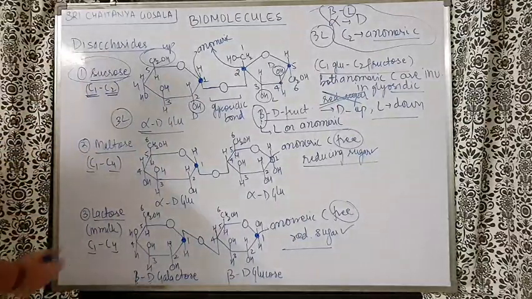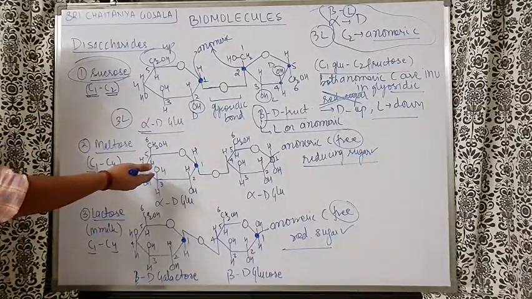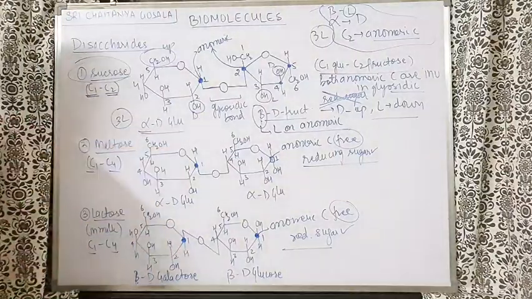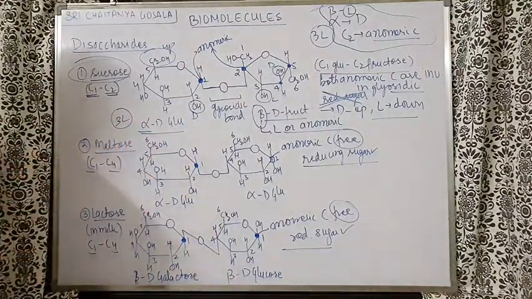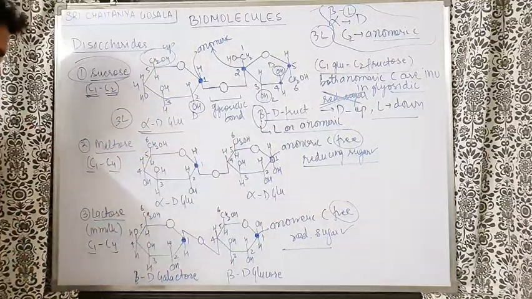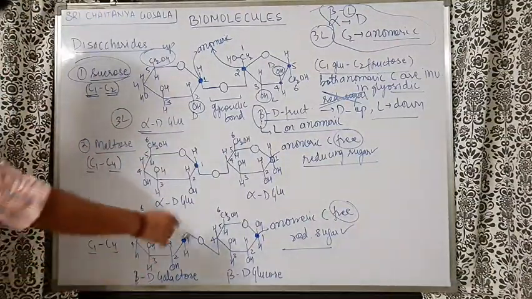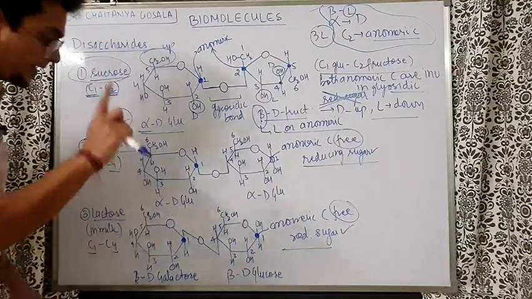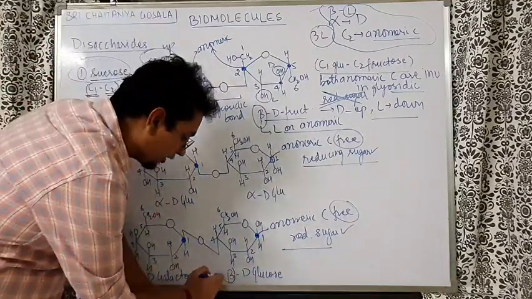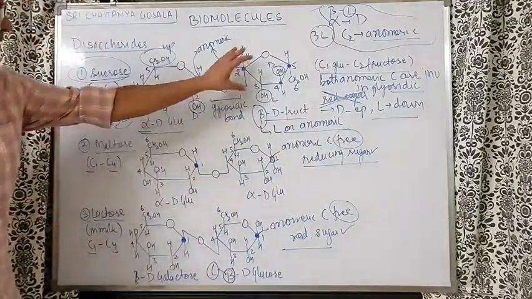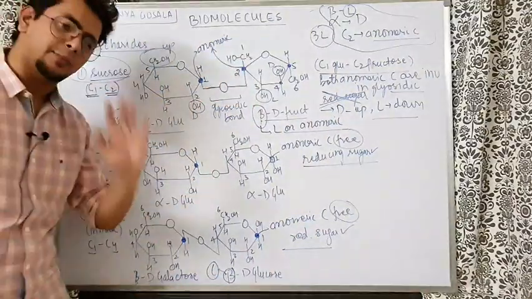Structure of maltose, easily you can write it. It is the combination of glucose and glucose. Both are alpha glucose, so the alpha glucose structure I have written on the board, and this kind of glycosidic bond you will get. Lactose is made up of beta D galactose and beta D glucose. Understand once, beta D glucose means the anomeric carbon will have L configuration. L means up. Except this fructose here, everywhere else D down, L up is followed.